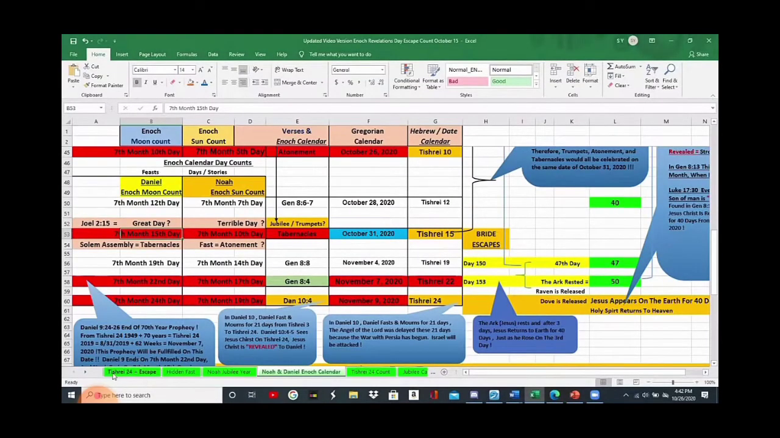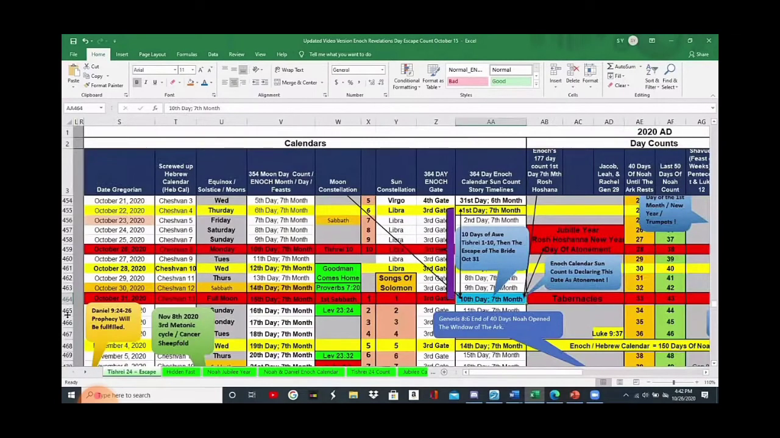When we go to the calendar, what are we showing all happening on the same day? Jubilee year, Rosh Hashanah, trumpets. And then atonement, the sun's declaring its atonement. And then the moon's declaring its tabernacles, the assembly. All on the same day, October 31st.